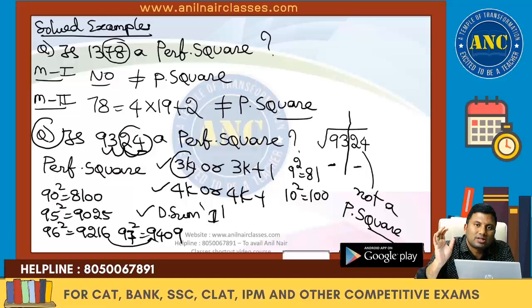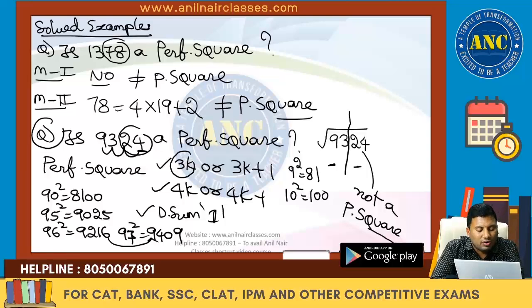In such a case, what to do? You take the square root of 9324. Start from the rightmost, keep a slash after 2 digits. 93 lies between 9 square, 81, and 10 square, 100. That means it is 90 plus something. 95 square is 9025. 96 square is 9216.